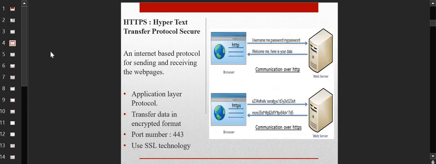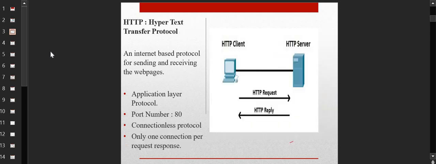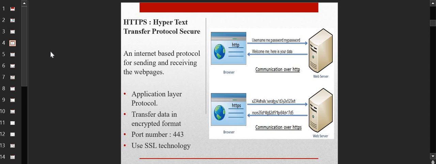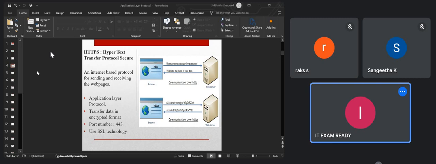Now, what HTTP basically does is that an HTTP request is sent from the client to the server, and you get an HTTP reply from the server to the client. Now, HTTPS is called Hypertext Transfer Protocol Secure. What is the difference? This is also for sending and receiving web pages. The nature is the same, but here the transfer of data happens in an encrypted manner. The port number is 443, and it uses SSL, that is Secure Socket Layer technology. This is very important. This is the difference between HTTP and HTTPS.